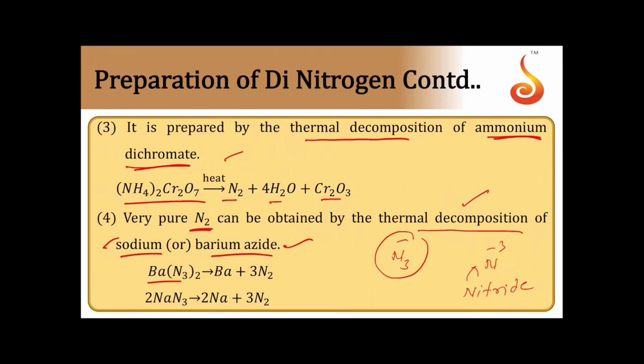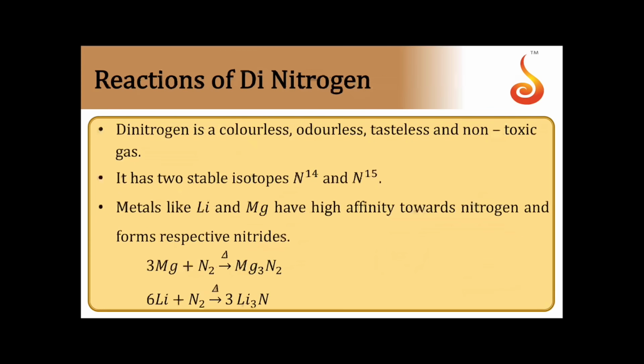gas. So barium azide on heating gives barium and nitrogen. Means elements are being produced from these two. We are going to get pure N2 gas. These are the preparations of nitrogen gas. Then, reactions of nitrogen gas.